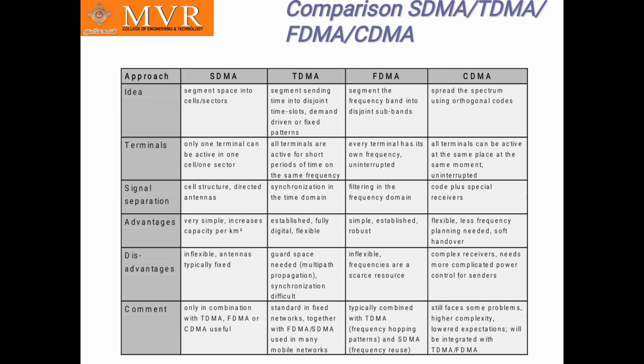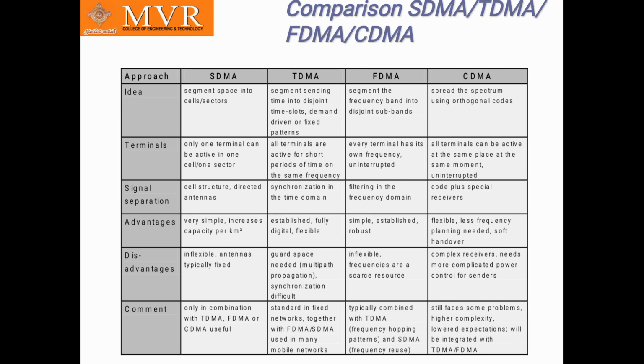Terminals in SDMA: only one terminal can be active in one cell or one sector. Terminals in TDMA: all terminals are active for short periods of time on the same frequency. Terminals in FDMA: every terminal has its own frequency, uninterrupted.